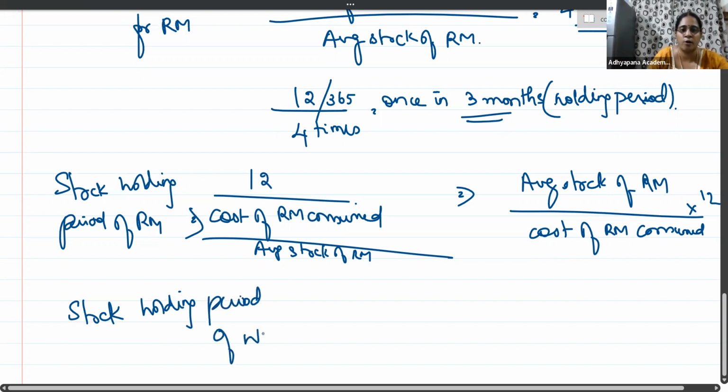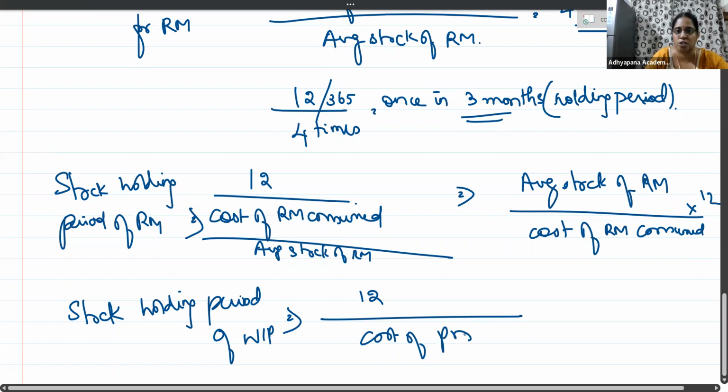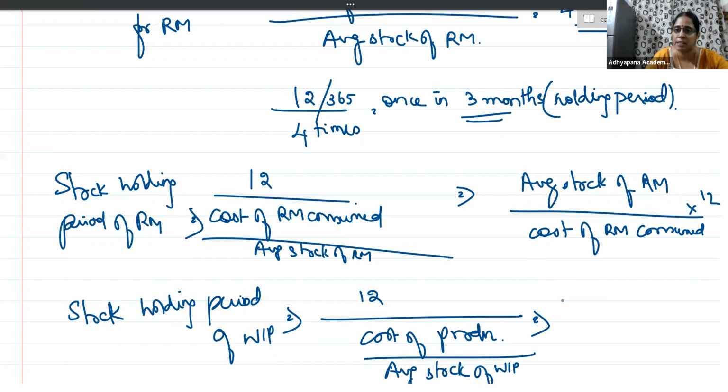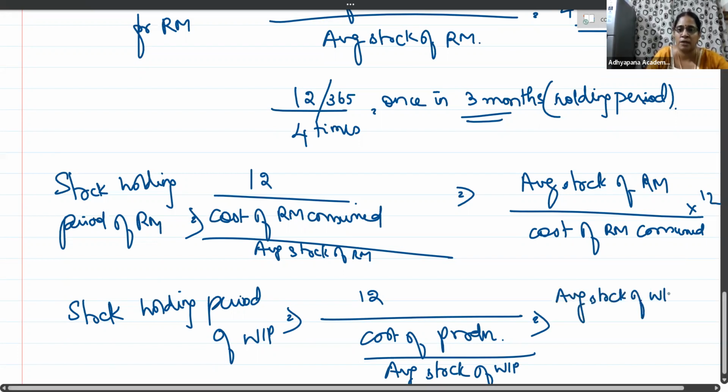It is 12 divided by cost of production divided by average stock of WIP. When you bring that to the numerator, it will get reciprocated. So it is average stock of WIP divided by cost of production into 12.